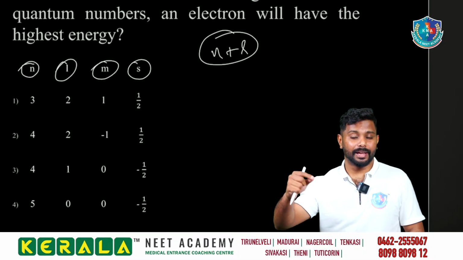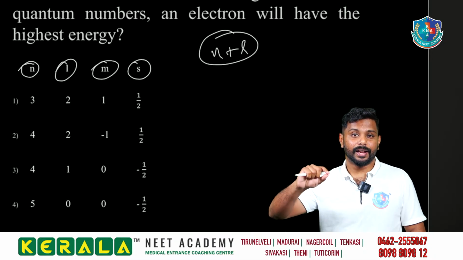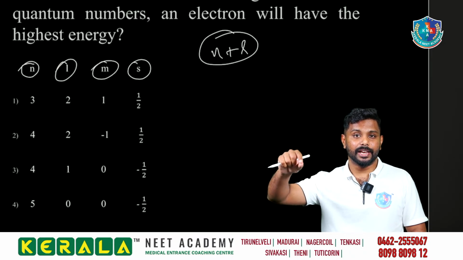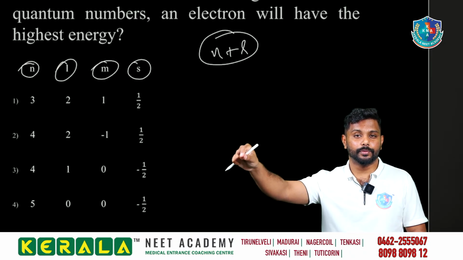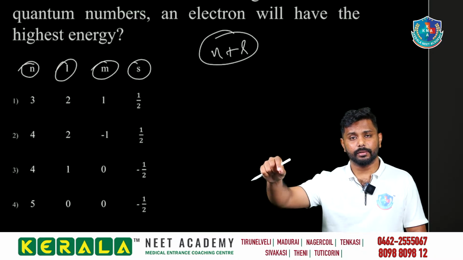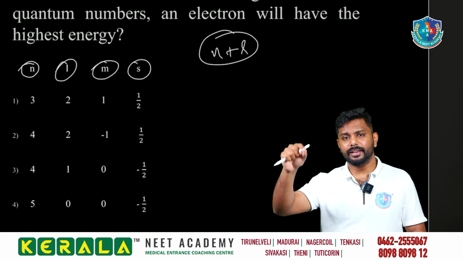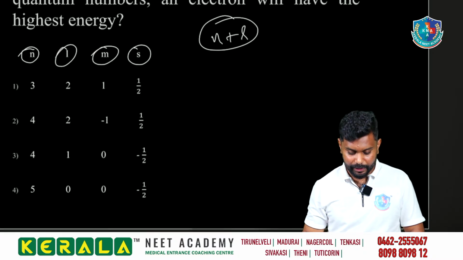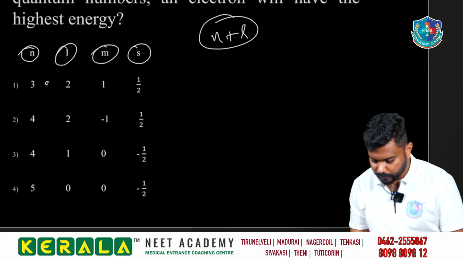So of four principle படிக்குதா? Of four principle it is about, we are arranging in the increasing order of their energy levels. So arranging the electrons in the orbitals in the increasing order of the energy levels. How to find the energy level increasing order? Put N and L. What is N? Principal quantum number. What is L? Azimuthal quantum number. N plus L. So while consider 3 plus 2, we are having 5.